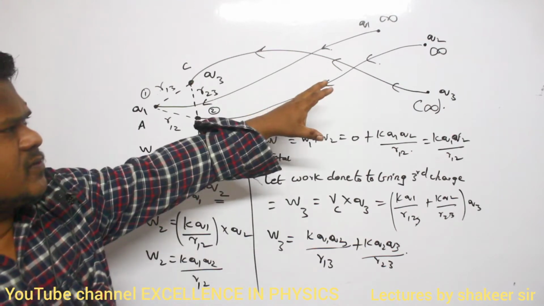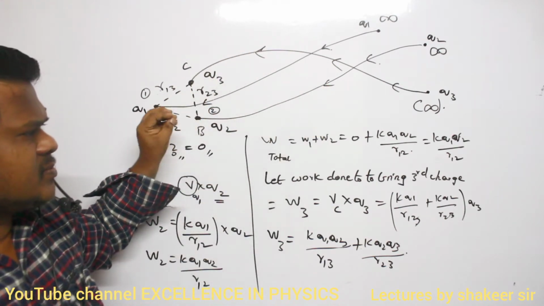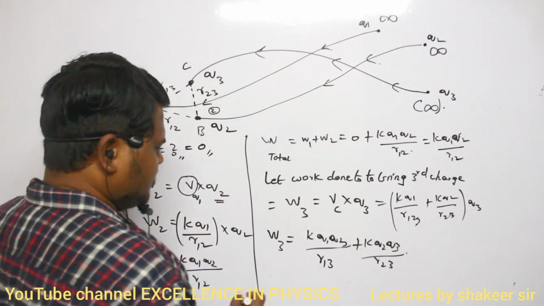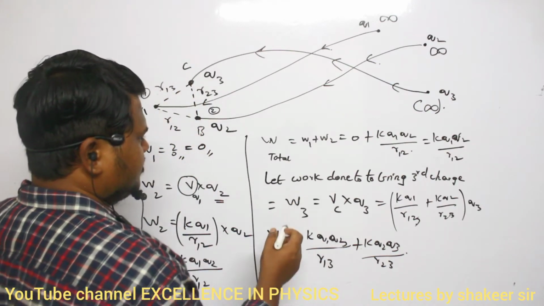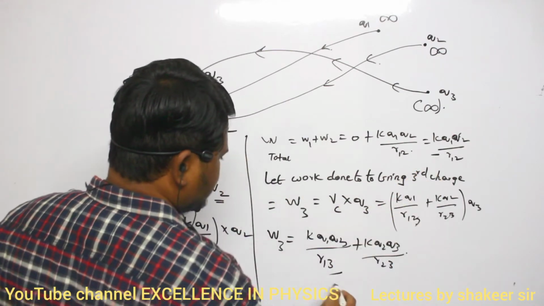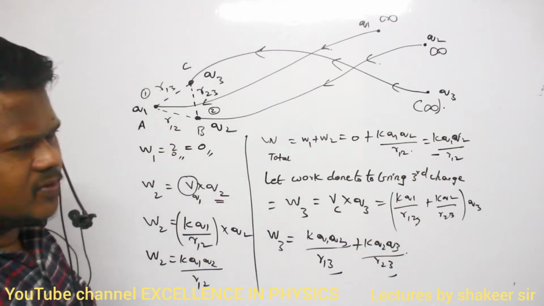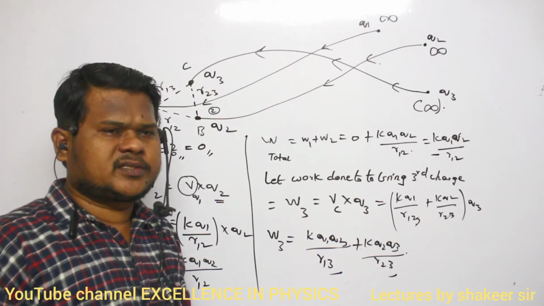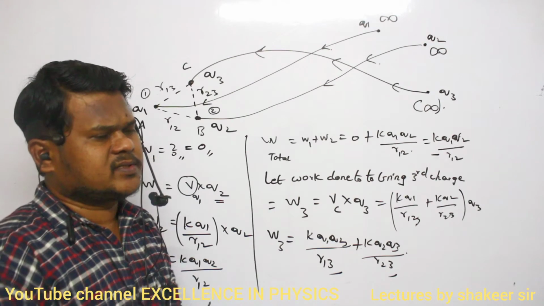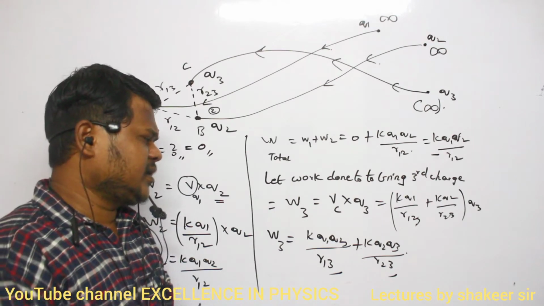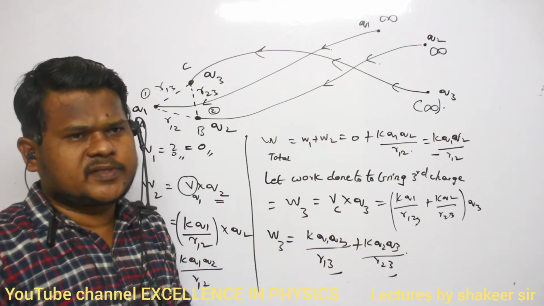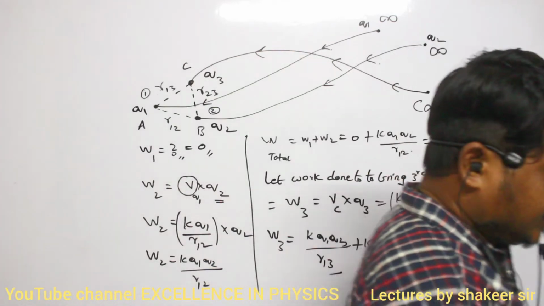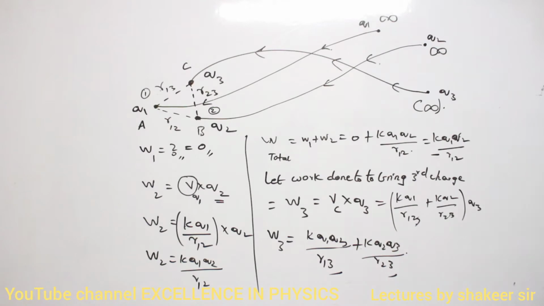Clear? So therefore, what is the total amount of work done to assemble three charges? This is the amount of work done. Okay, first of all, make a note up to here. So this one and this one will be the total amount of work done. And this is called the electrostatic potential energy that is stored between these three charges, or you can also call it the interaction energy of these three charges. Understood? Very, very important concept. Many times questions come.